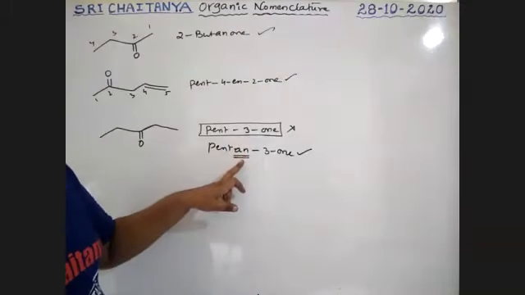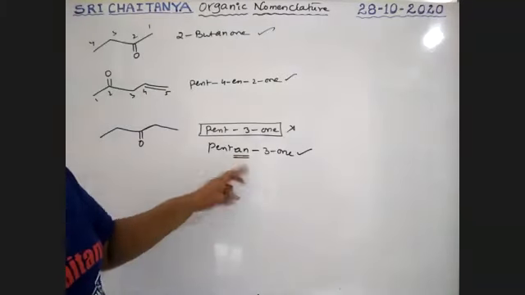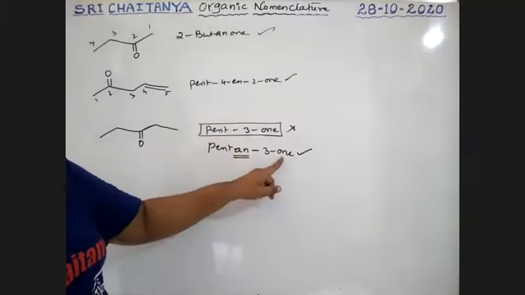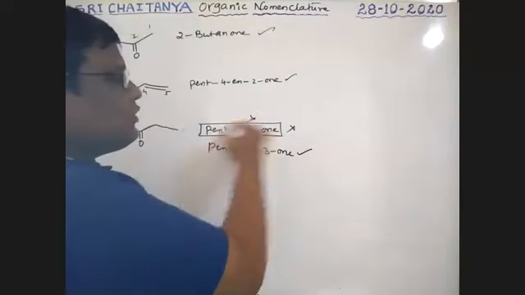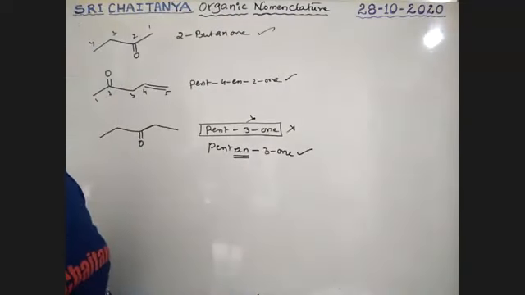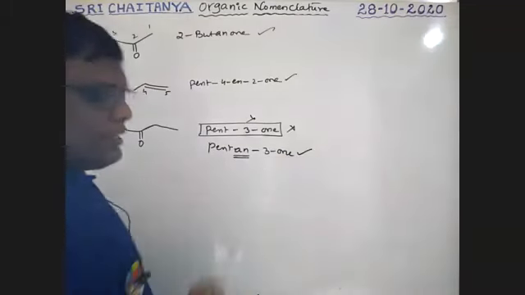Because the primary suffix is missing. So this is the root word, this is the primary suffix, this is the secondary suffix. In this case, the primary suffix is missed. Therefore, this is a wrong name. Okay, so only this is accepted.